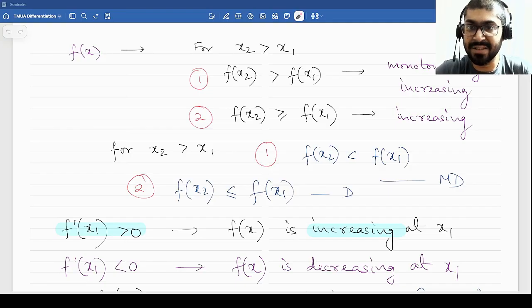And now we will move on to how we test these. To test these, we use the concept of derivatives. If the derivative of a function is greater than 0, then f(x) is increasing. If the derivative is less than 0, then f(x) is decreasing. If it is equal to 0, then either the function is constant or it has a horizontal tangent at that point.